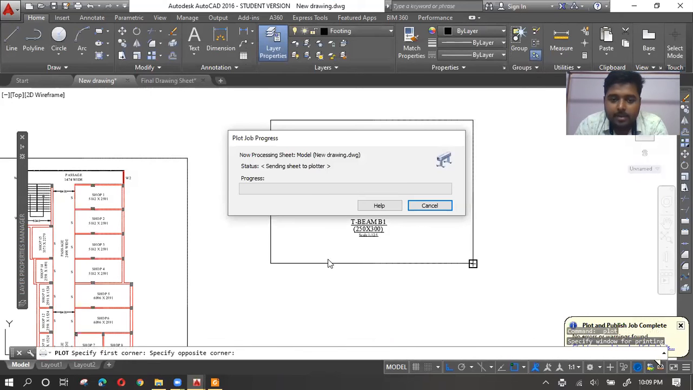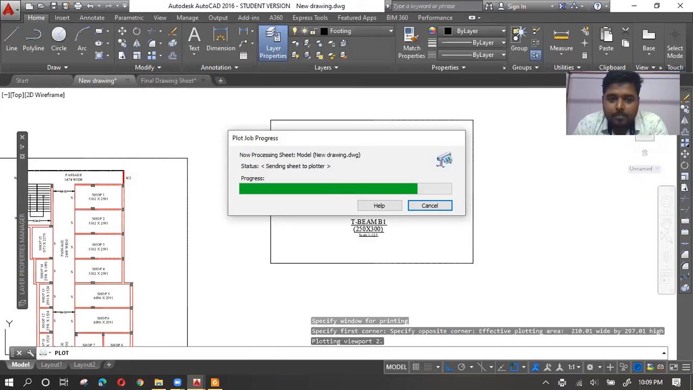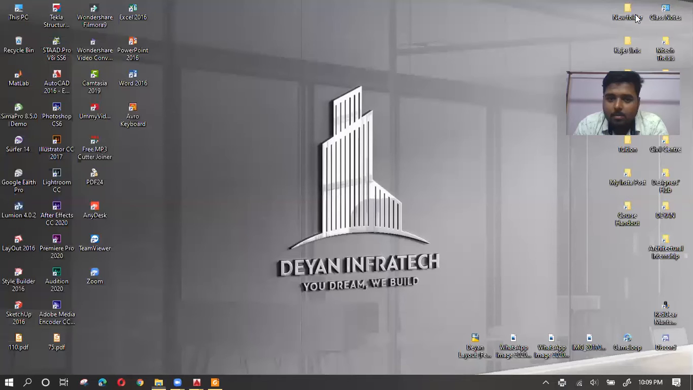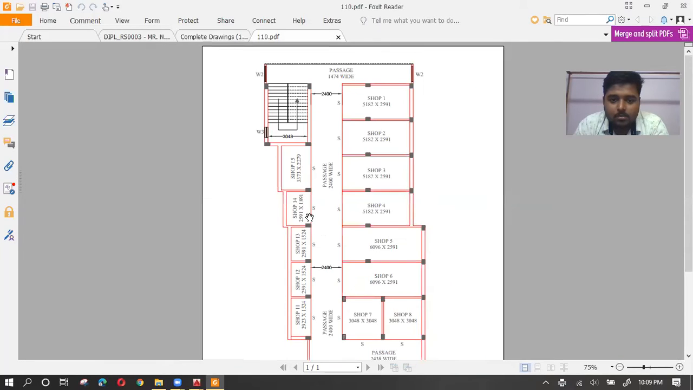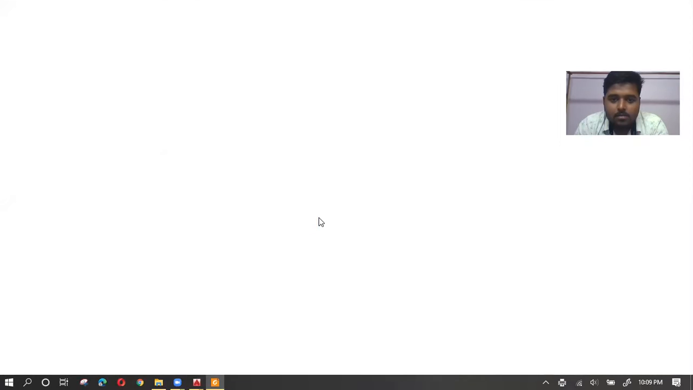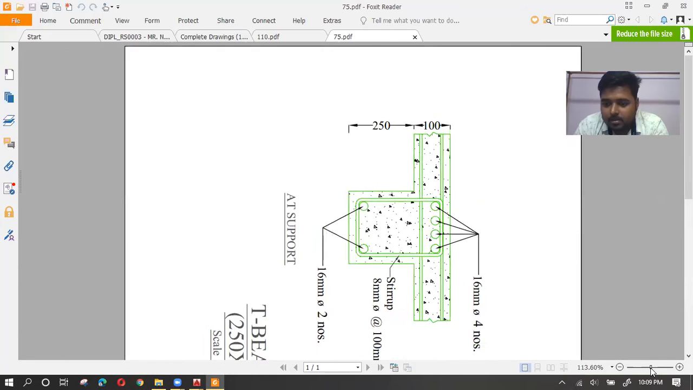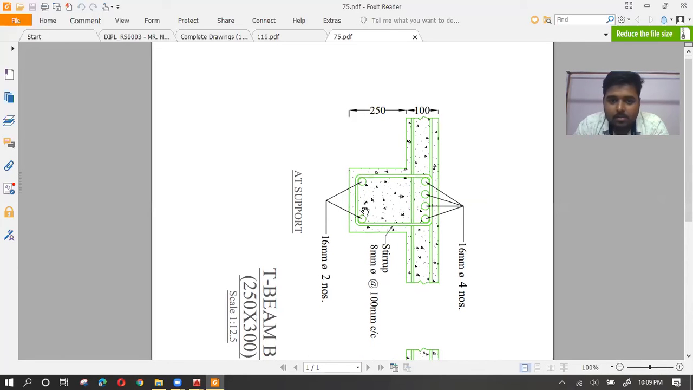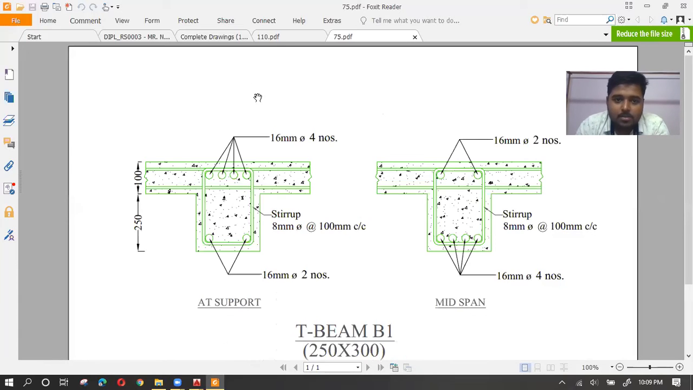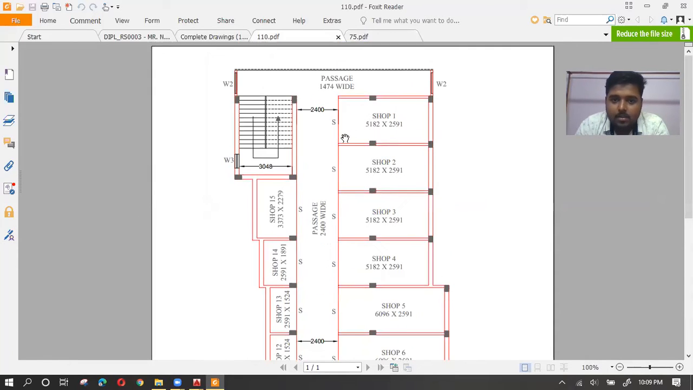And this is my 75 times. Now let's see both of them. So this is the first one, and this is the second one. I am setting both of them at 100%. This is also 100%. Let me just rotate it, and let's set this also as 100%.